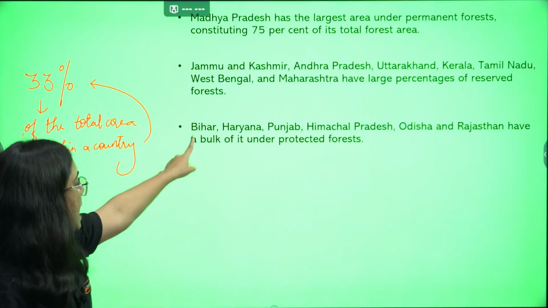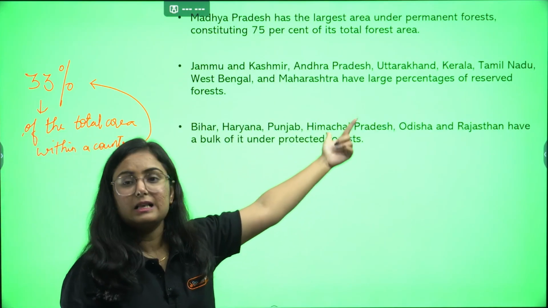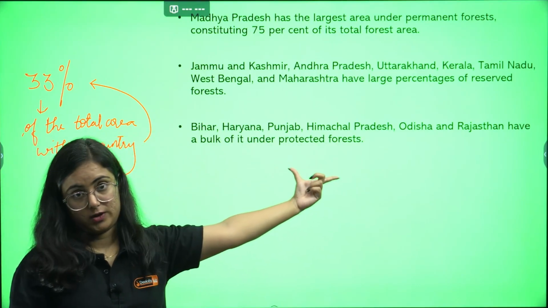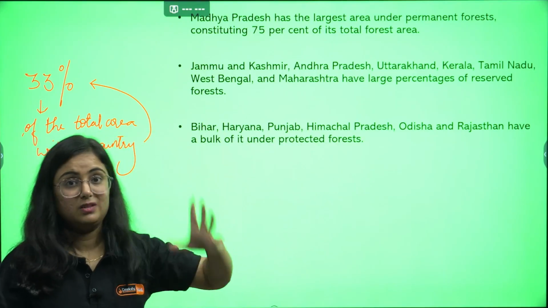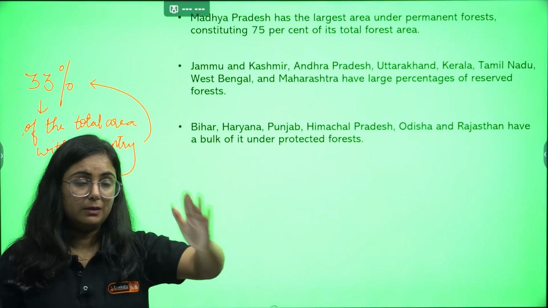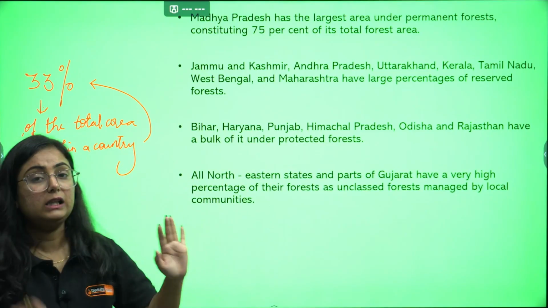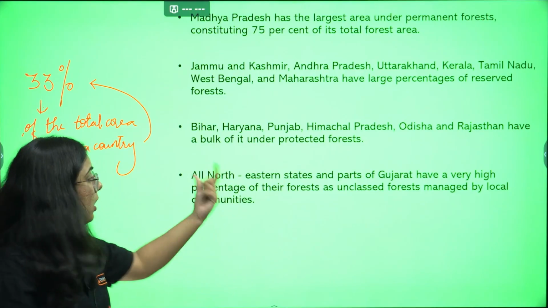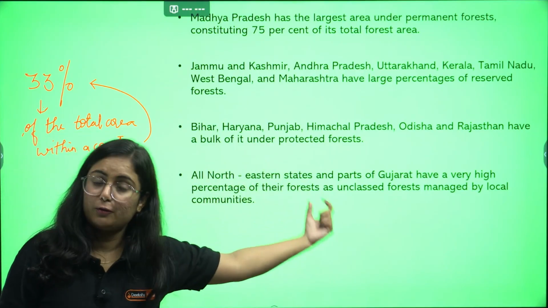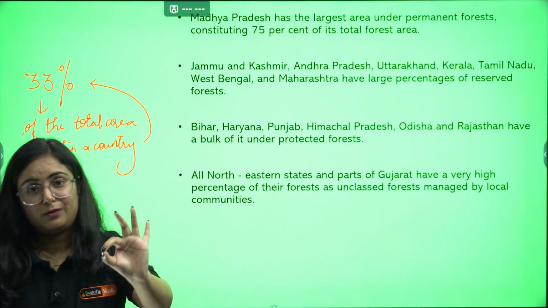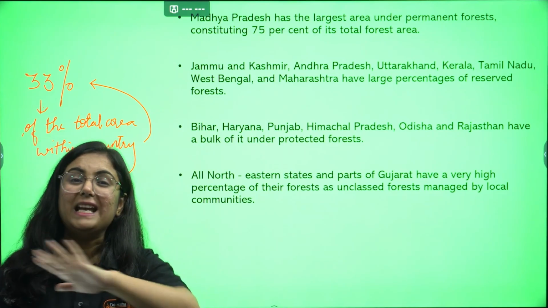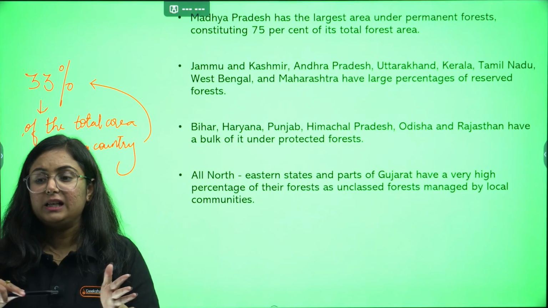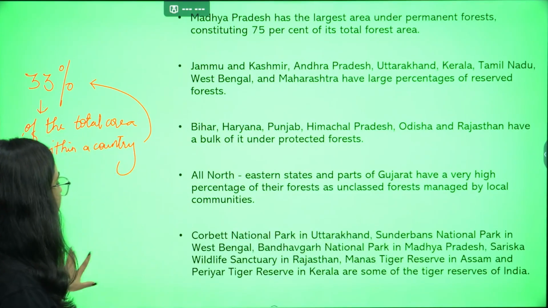Moving further, Bihar, Haryana, Punjab, Himachal, Odisha, Rajasthan. These areas have bulk of protected forest. Yes, this can come as MCQs, so just keep it in mind. Then we will move to all the northeastern states, extreme east and extreme west. All the northeastern states and parts of Gujarat are unclassed forests because, do you know, they are majorly managed by the local communities living over there.